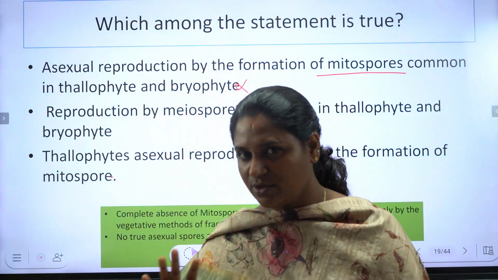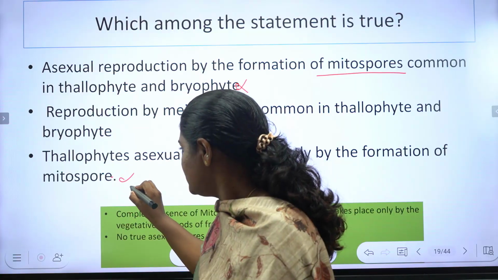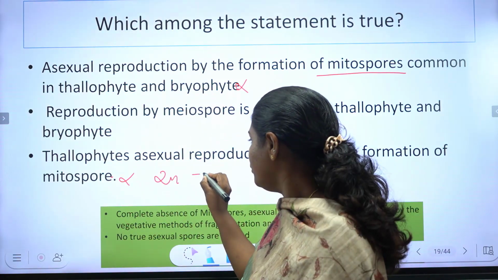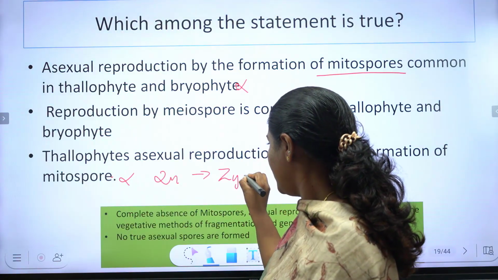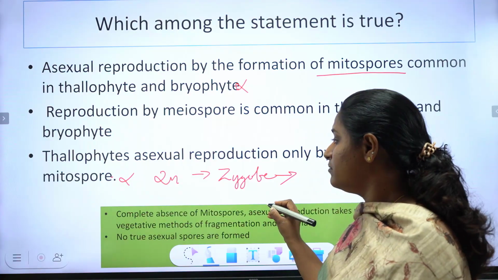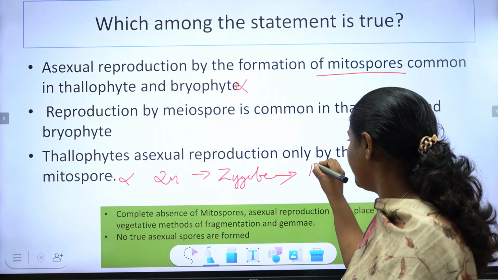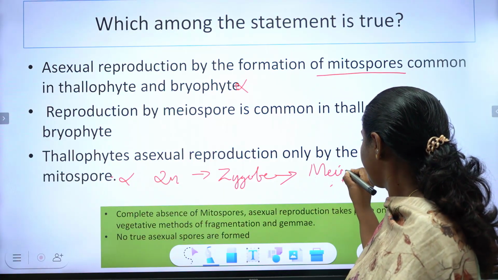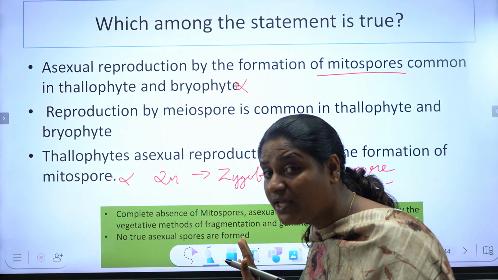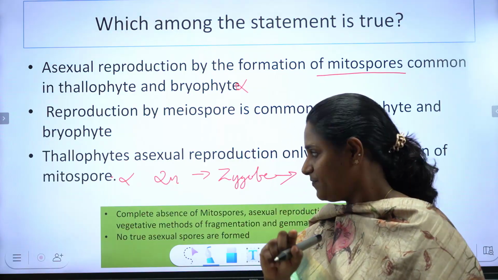That statement is wrong. In certain cases, after the formation of diploid zygote, they enter into a period of rest. Algae എന്ത് ചെയ്യും? ഒരു period of restലോട്ട് പോയിട്ട് they undergo, in certain cases, reduction division to produce meiospore. So meiospore formation is also occurring in thallophytes.